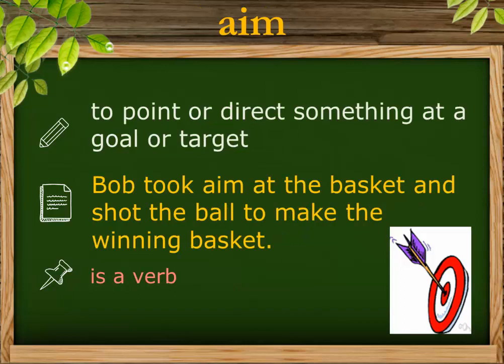Aim means to point or direct something at a goal or target. Example: Bob took aim at the basket and shot the ball to make the winning basket. So when we shoot arrows with the bow, we need to aim at our target, right? So aim means to point or direct something at a goal or target.